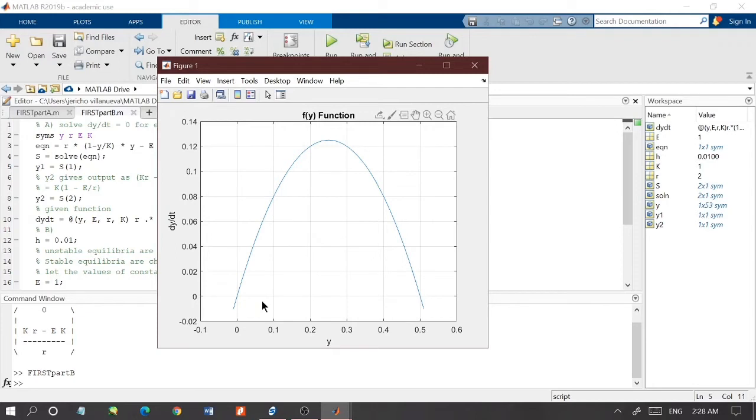You see that the equilibrium at y = 0 is unstable, and the equilibrium at y = k(1 - e/r) is stable, which is here. So that's all.